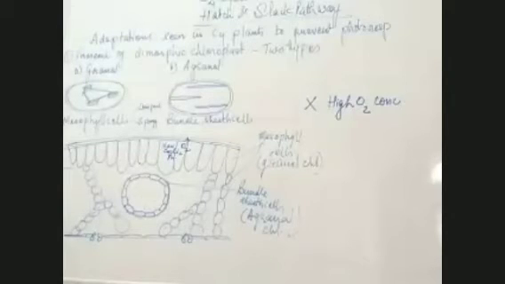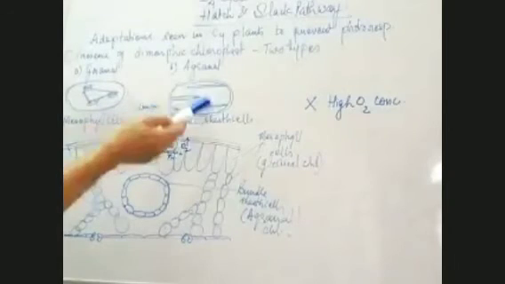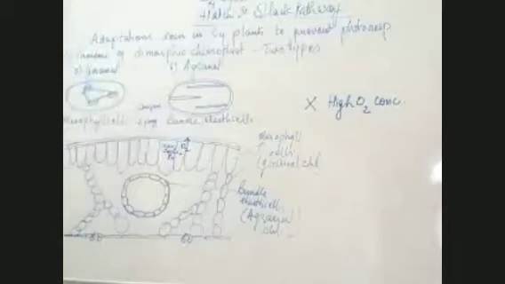Now here, the bundle sheath cells are agranal, which means they have agranal chloroplast, and in this agranal chloroplast we have only stroma. No grana is present. That is why these are known as agranal, because only stroma is present. And in stroma lamella, which cycle takes place, bache? We have just done that cycle. Which particular cycle takes place in stroma lamella?